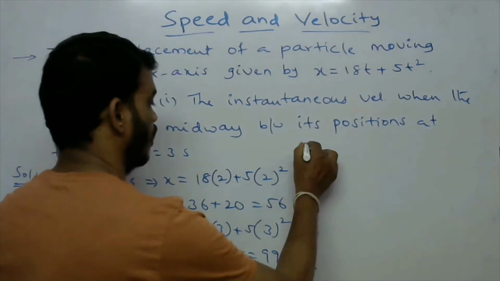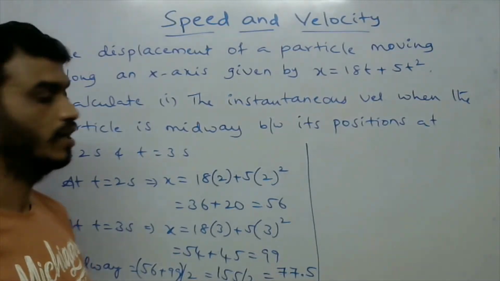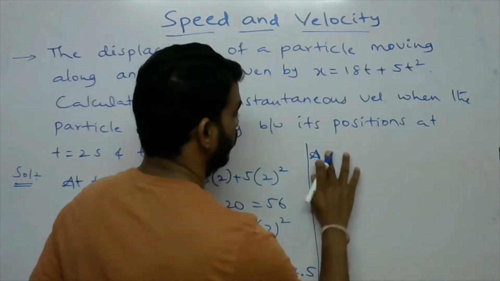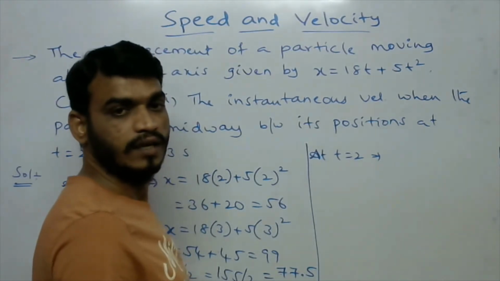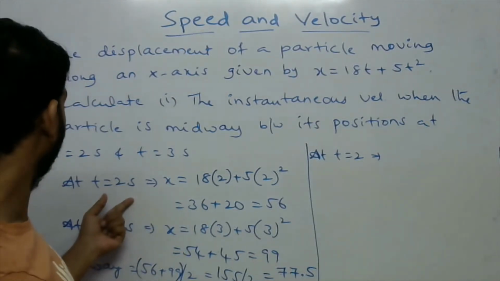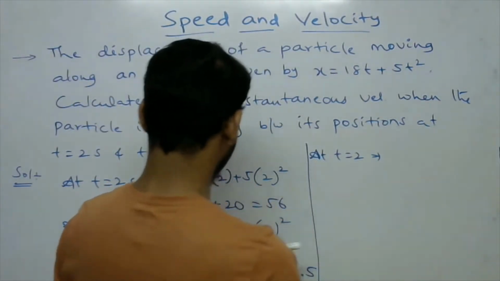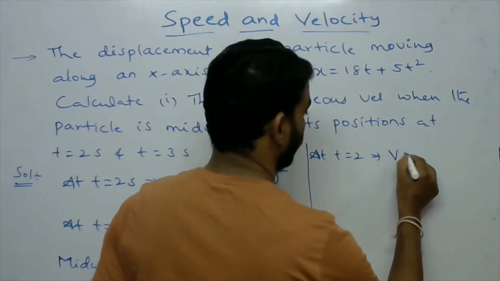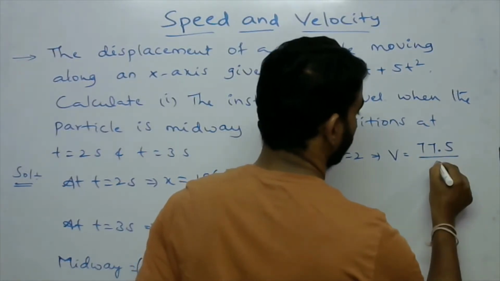Okay. So now we have to find out the instantaneous velocity. At t equal to 2 seconds, its velocity v equals the midway position, 77.5, divided by 2.